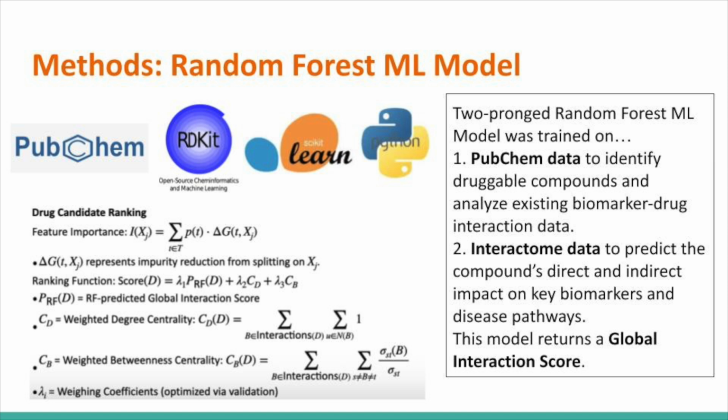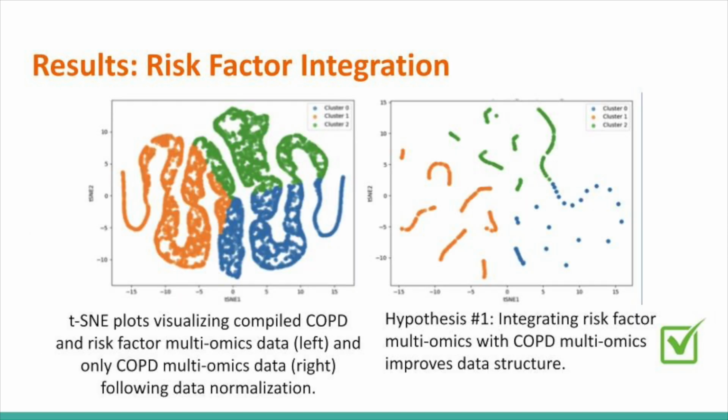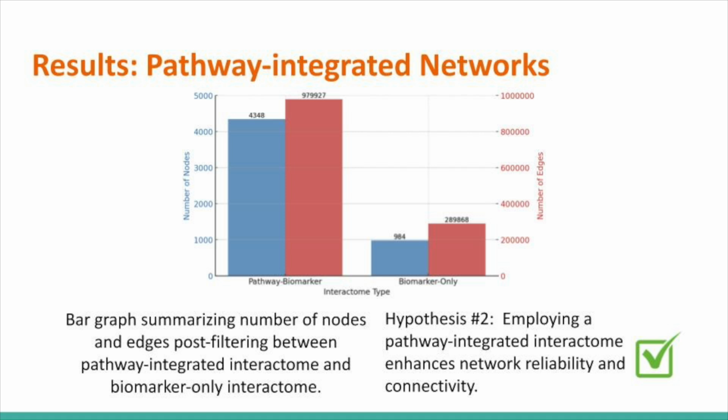investigated from the PubChem dataset. Looking into the results, the TSNE plots shown compare integration of risk factors with COPD multi-omics data and solely COPD data on the right side. So, the first hypothesis was supported, as integrating risk factor multi-omics improves data structure as evidenced by dimensionality reduction with the TSNE plots.